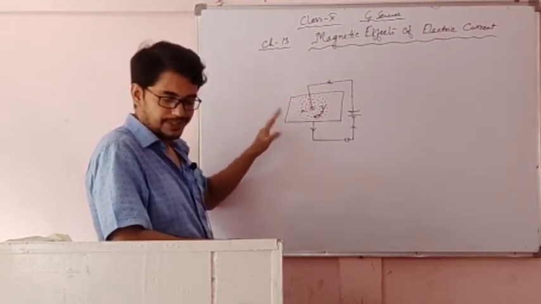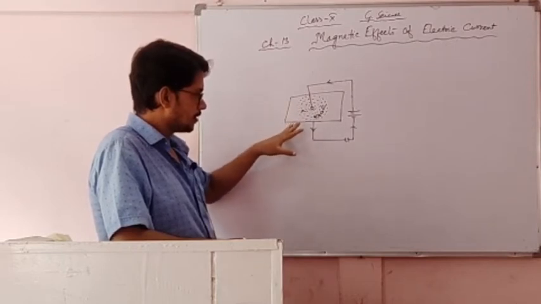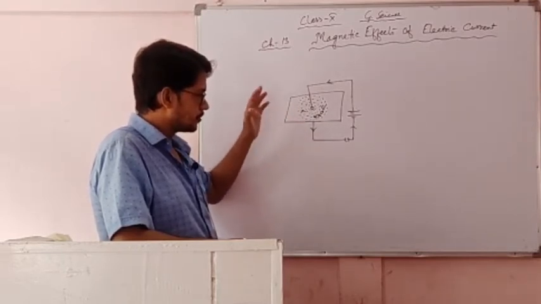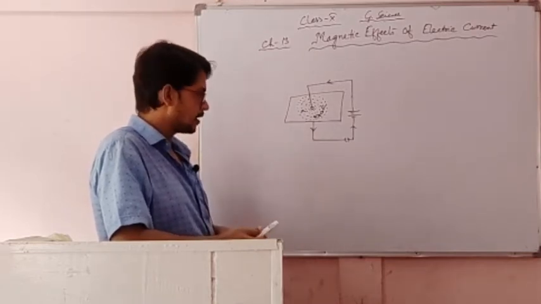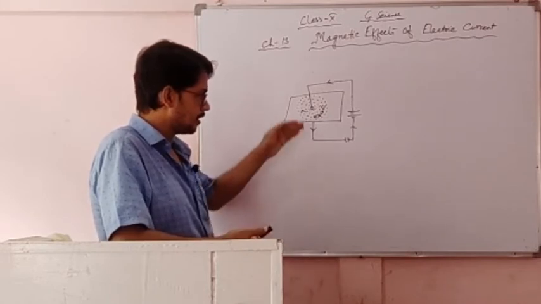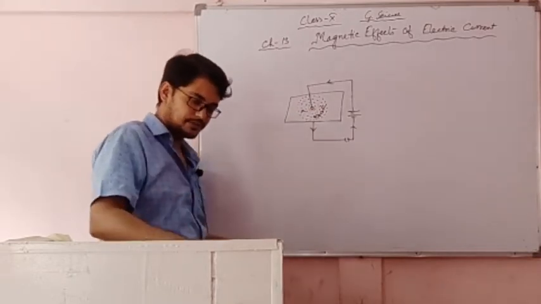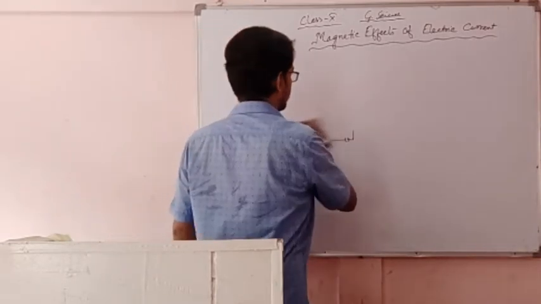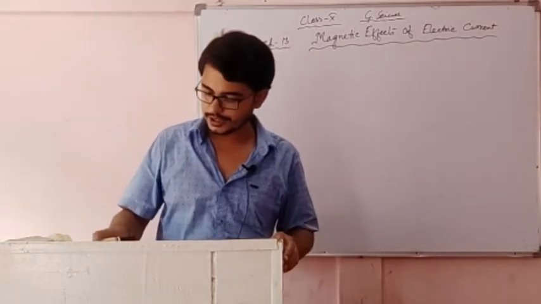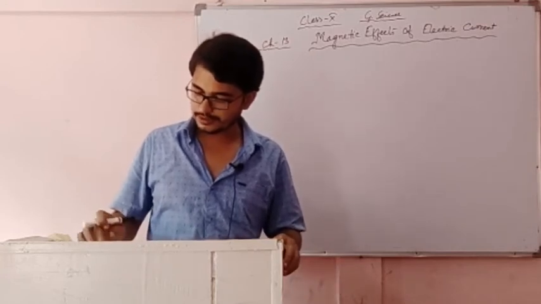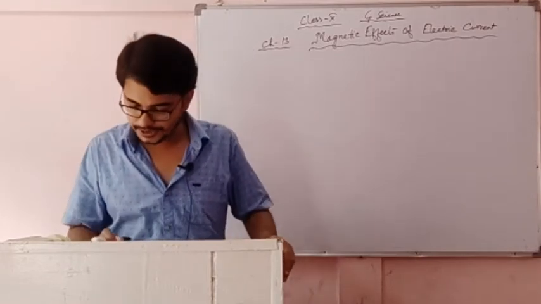So from this, Maxwell concluded that magnetic lines of force are circular. So when we catch the current carrying conductor, our thumb is pointing towards the direction of the current, and this curled finger gives us the direction of the magnetic lines of force. So what does Maxwell's right hand thumb rule give? Maxwell's right hand thumb rule gives us the direction of the magnetic lines of force in a current carrying conductor.